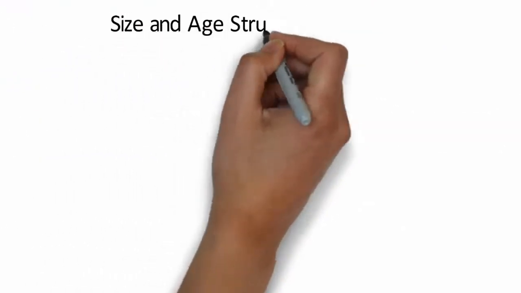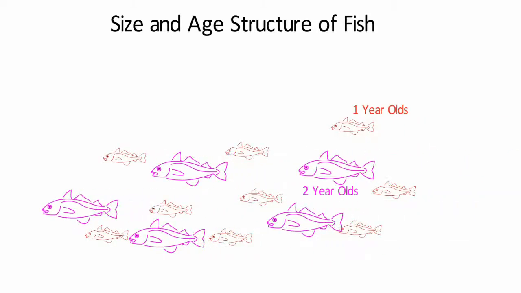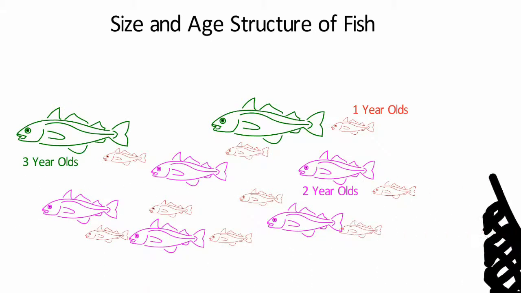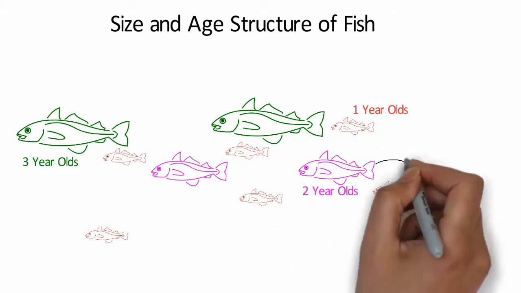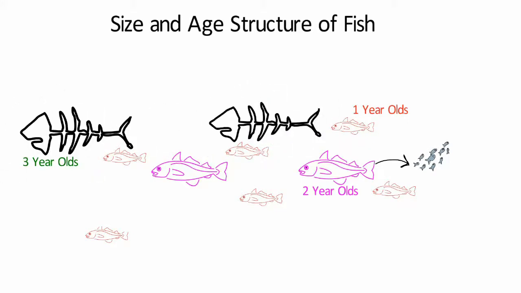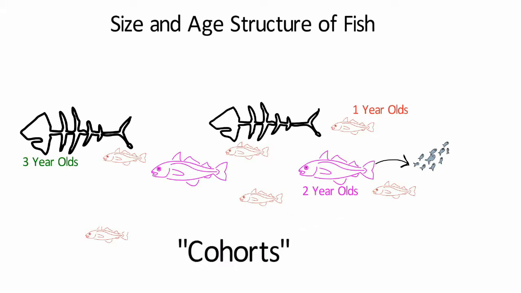Scientists also need to understand the size and age structure of fish stocks, because then they can estimate how many new fish are entering the population, which ones will get caught, which ones are breeding, and which ones are dying. Groups of fish born around the same time are called cohorts, and age is measured from a fish's length and its ear bone, known as an otolith.